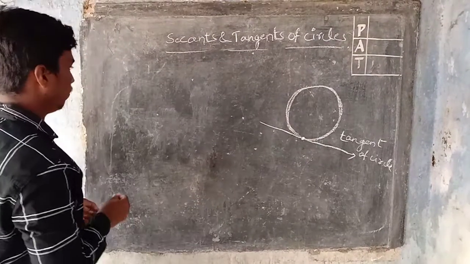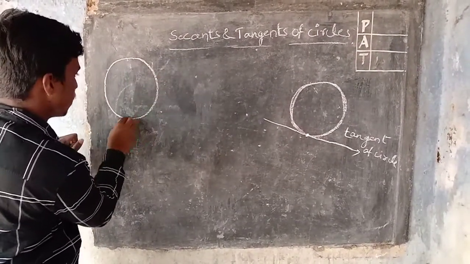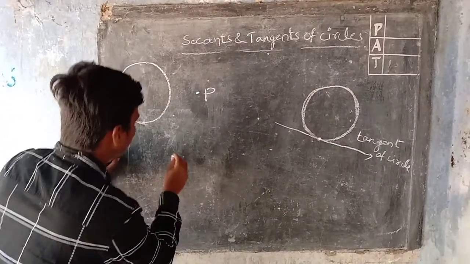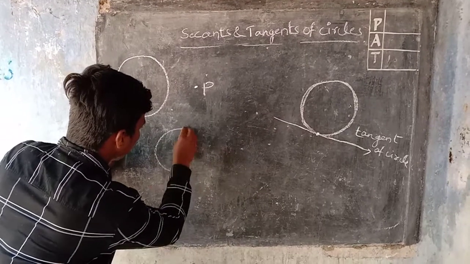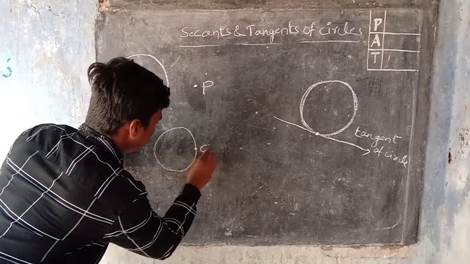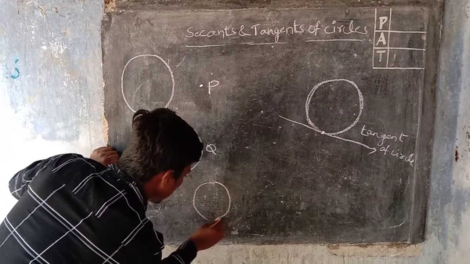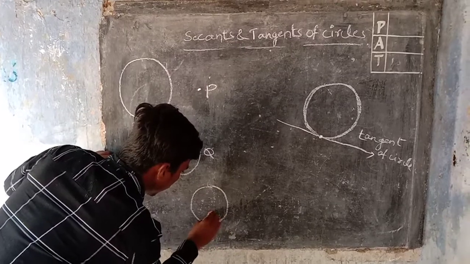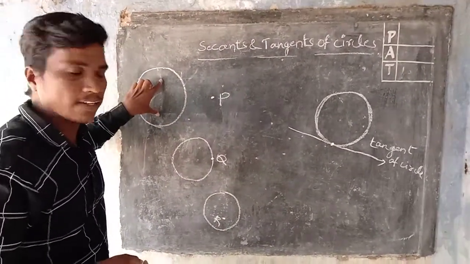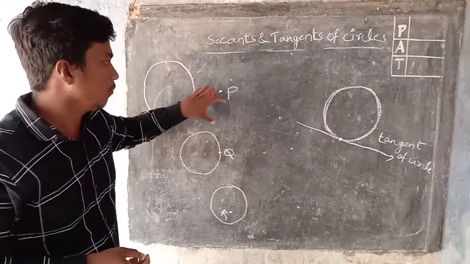For example, this is a circle and this is a point which lies outside the circle.